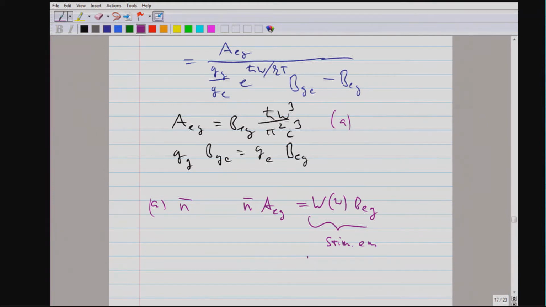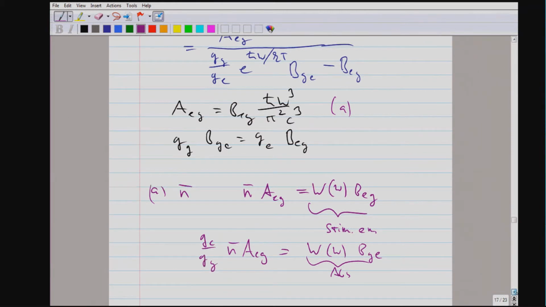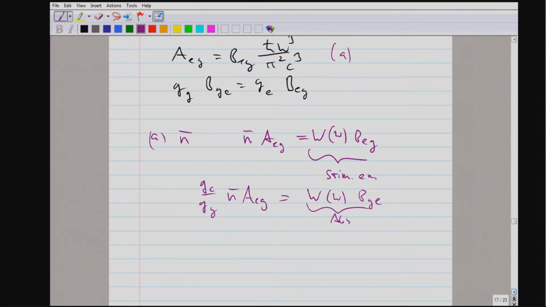Similarly, we know that the rate for absorption becomes now the same, unless we have degeneracy factors. But just for the fundamental discussion, let's avoid counting how many degenerate levels a level has.